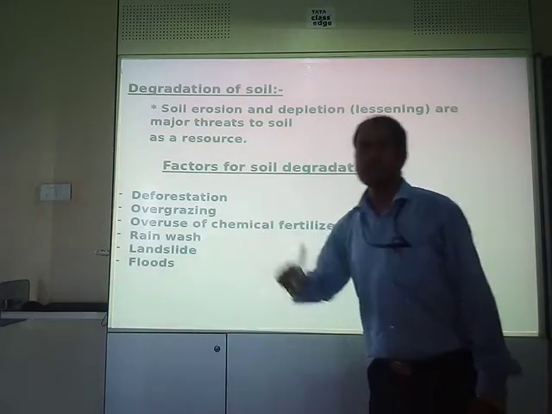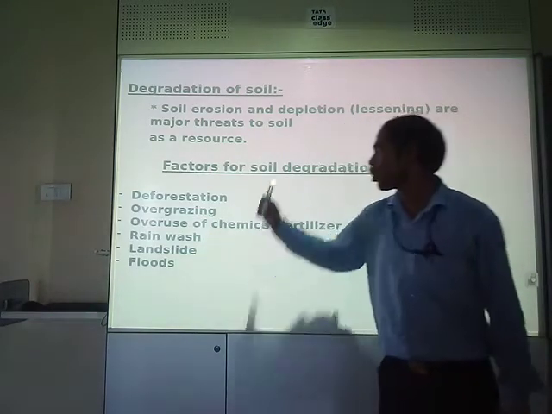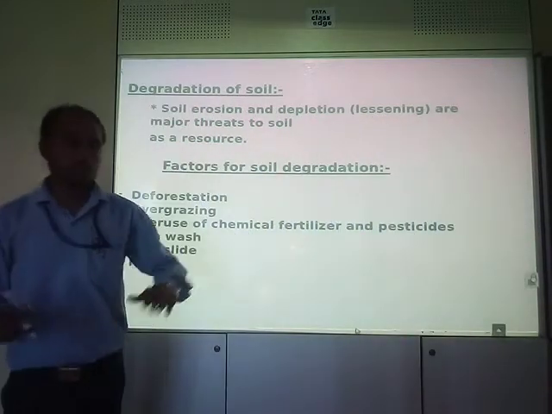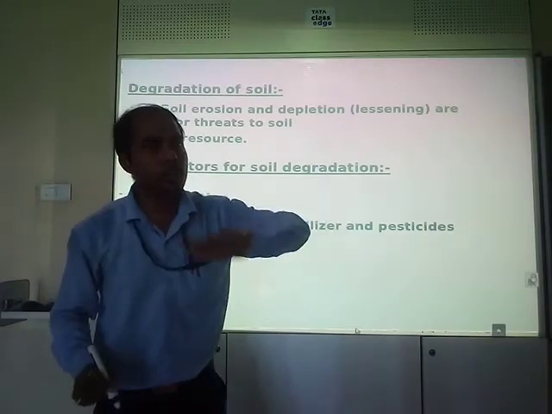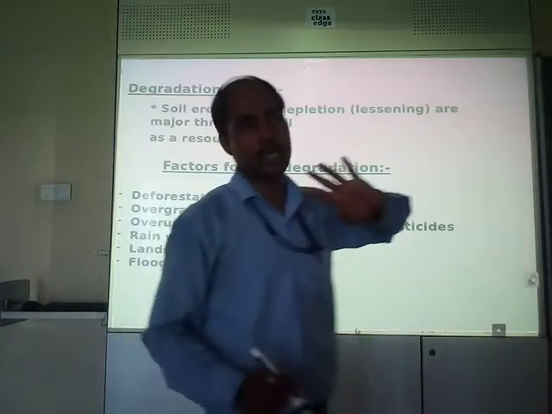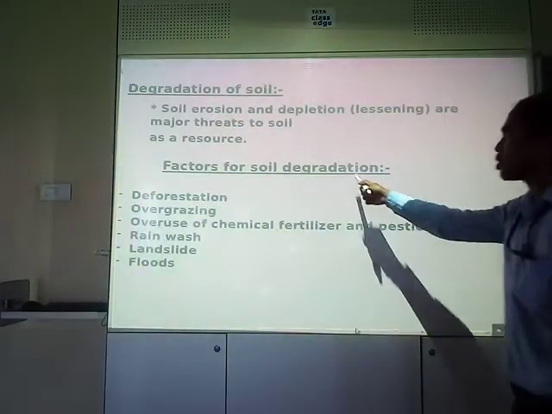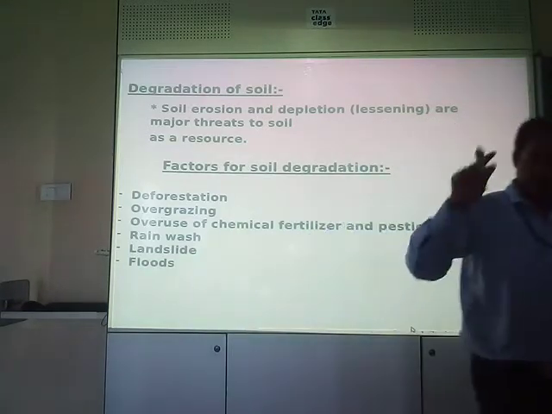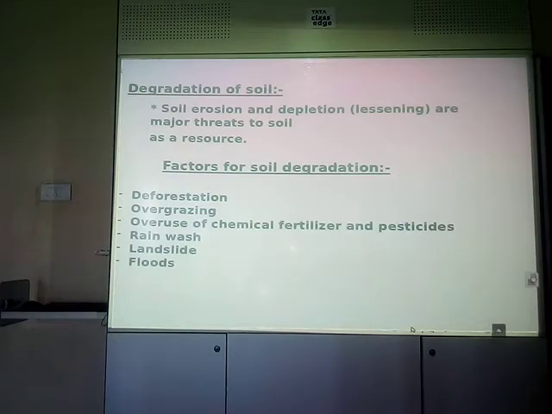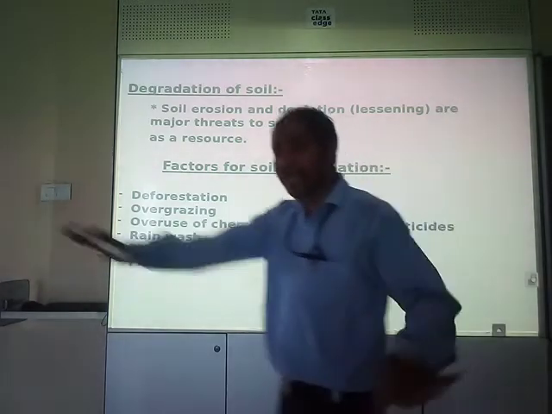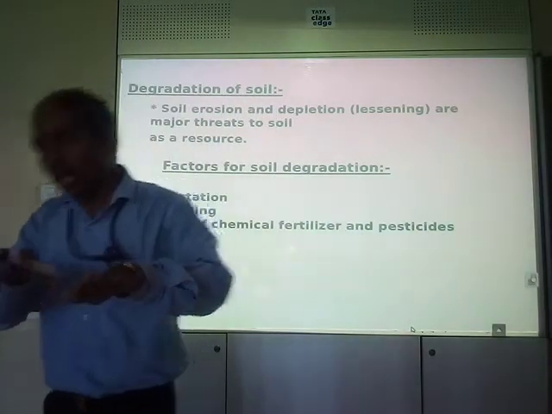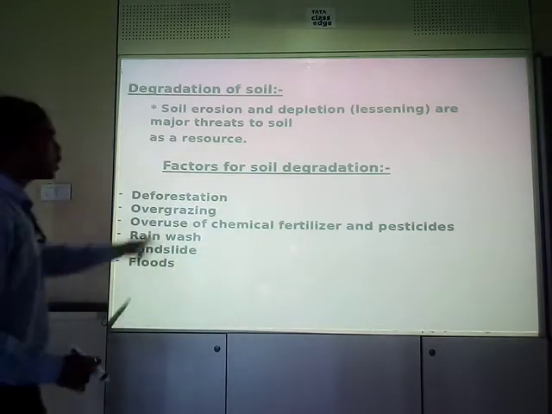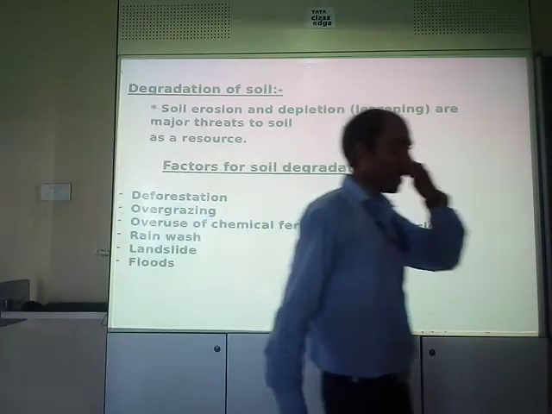Rain wash is also a factor which causes soil degradation. Rain wash completely washes away the top layer, the fertile part of the soil. Landslides: if landslides occur, obviously the land slides and affects the nearby areas, causing soil degradation.